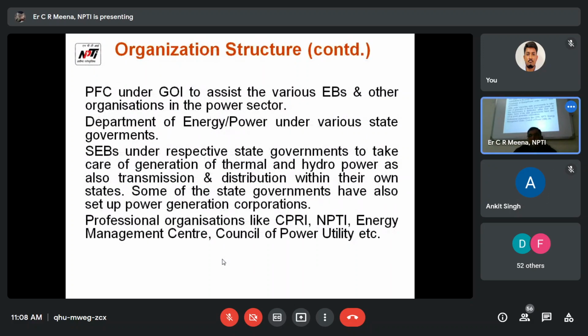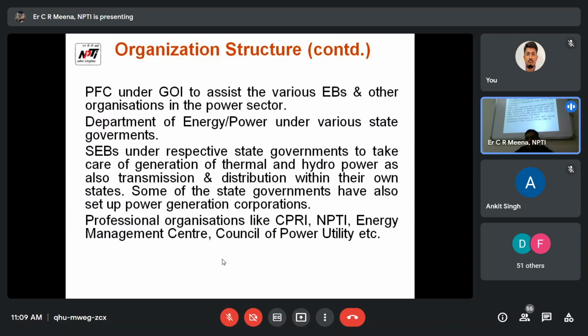Power Finance Corporation, PFC, is one organization providing funding to develop the power area. Under the Government of India system, there are various electricity boards and other organizations in the power sector. The Department of Energy under various state governments also exists. Every state government has an energy department, and the State Electricity Board under the respective state government takes care of thermal and hydropower generation as well as transmission and distribution within their own states.